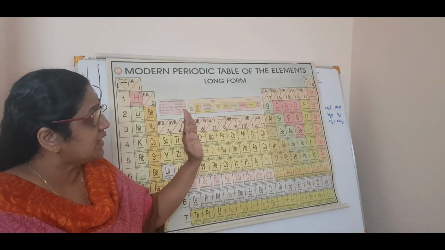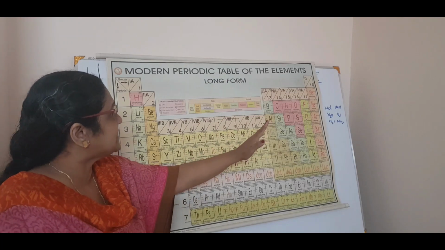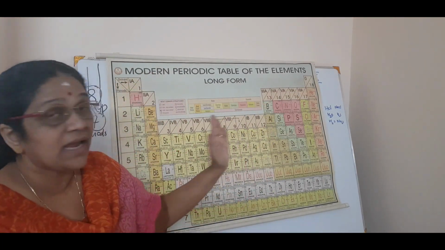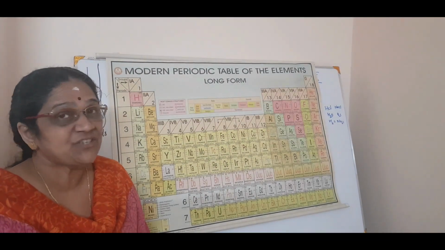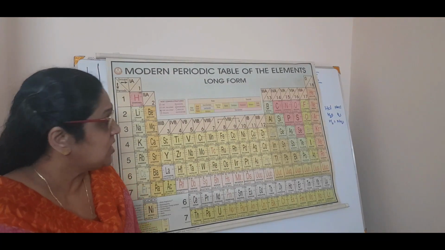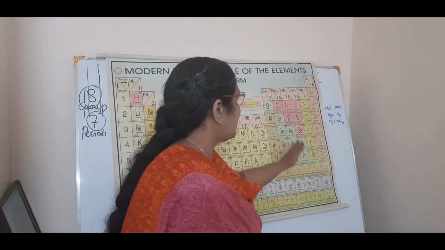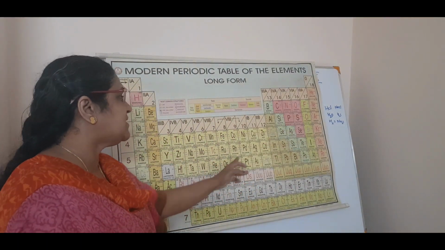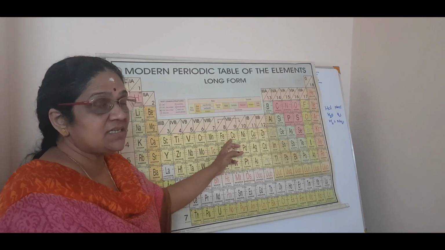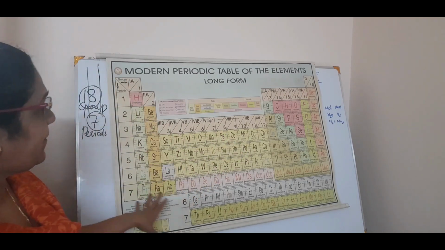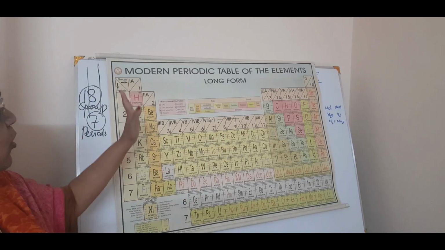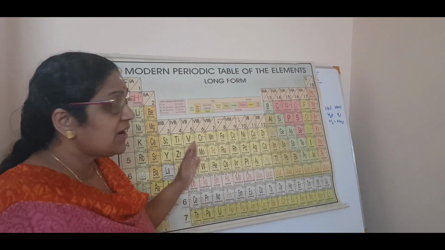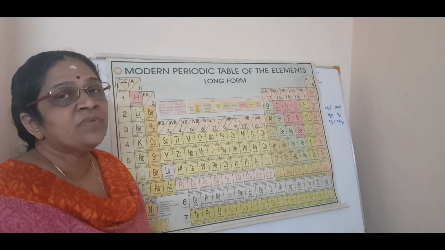So Mendeleev put all the noble gases on one side without disturbing the entire table. That was his achievement. Okay. So this is metal, this is non-metals, these are metalloids. Then these are also metals, but you call them transition metals. Study later. So this is just a picture of the modern periodic table, just to give an idea of how it is there in your textbook. You can go through it.